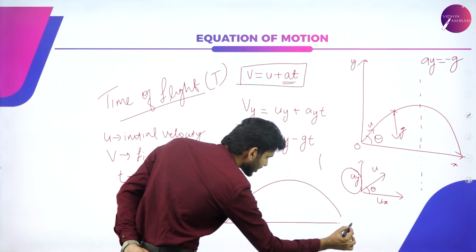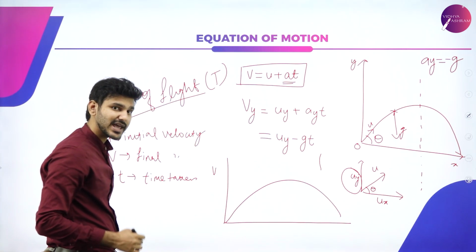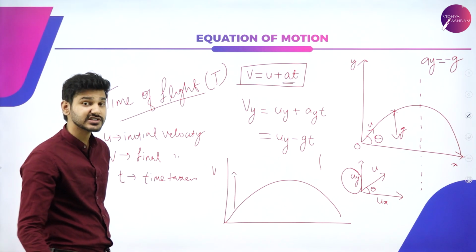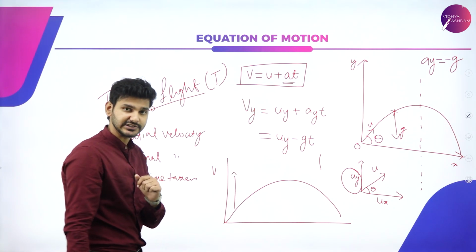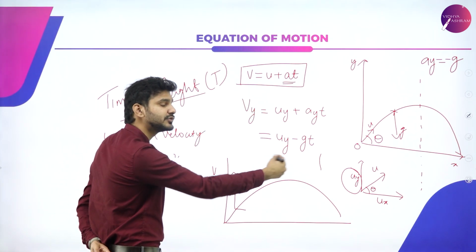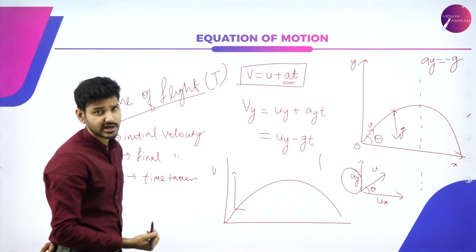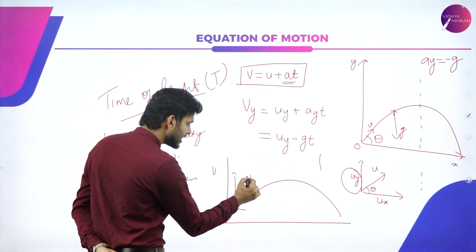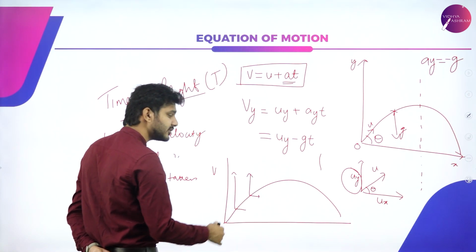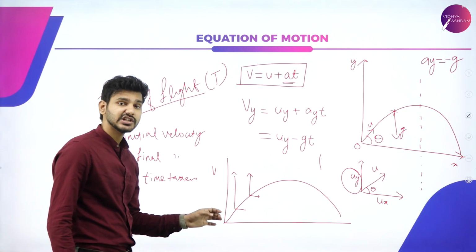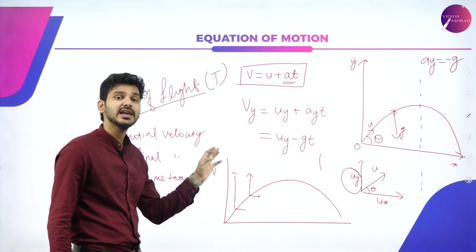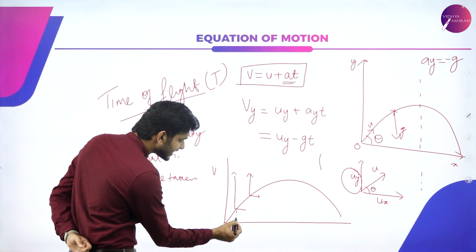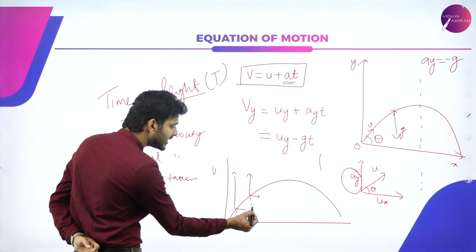As this rock is moving upwards, initially the perpendicular component will be large because I'm giving it an initial velocity. The horizontal component will be the same throughout this journey, so we are not worried about it. We are only worried about the perpendicular component, which will be changing because acceleration due to gravity is pulling down on it.